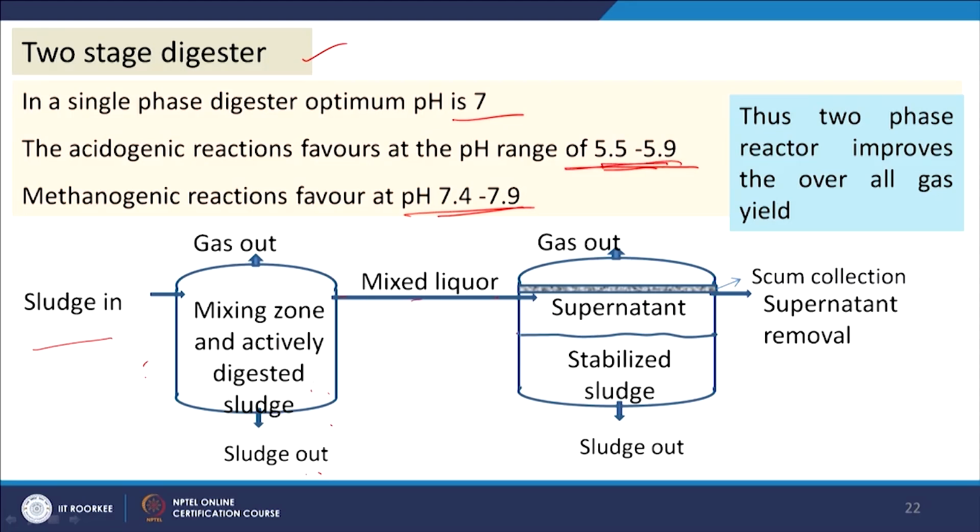We go through the methanogenesis steps and we get gas, and we get supernatant, the liquid part, and then the sludge. So, that way we can use a two step AD process in place of one, and we will get better performance of the process. So, up to this in this class, thank you very much for your patience.